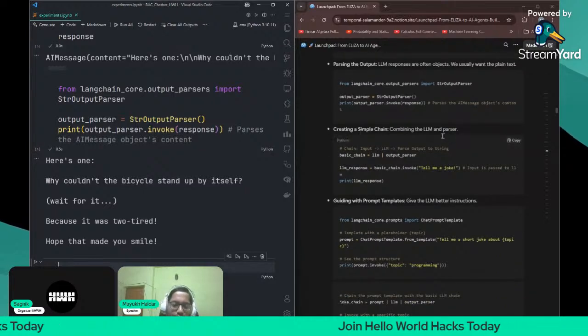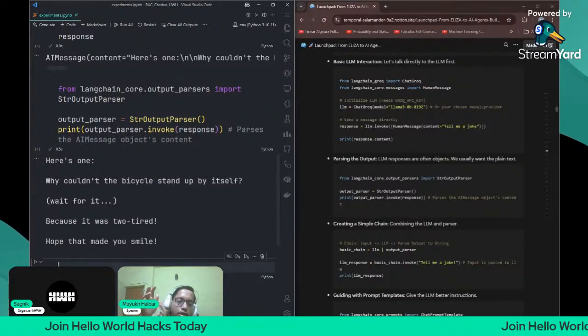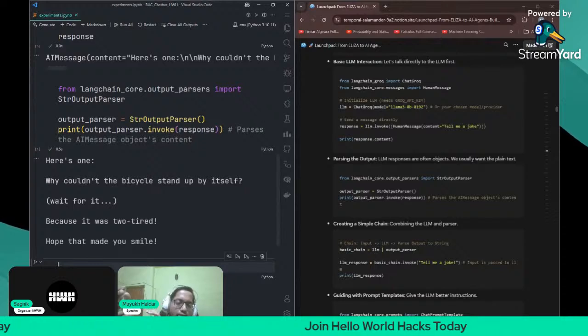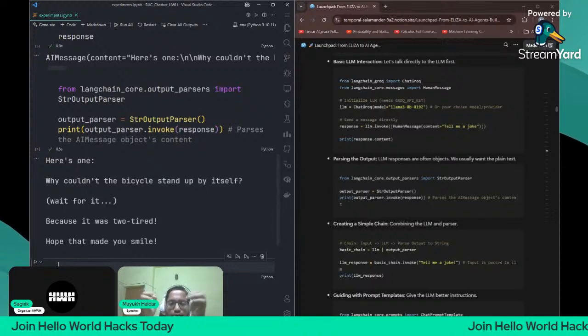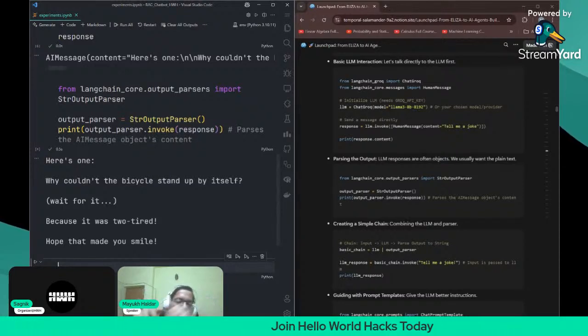Next is creating a simple chain. Now what is a chain? Chains are used when you want to create a sequence of LangChain components. When we use the LangChain Expression Language, you create chains. You connect the various components of LangChain in a sequential order. That is known as a chain.